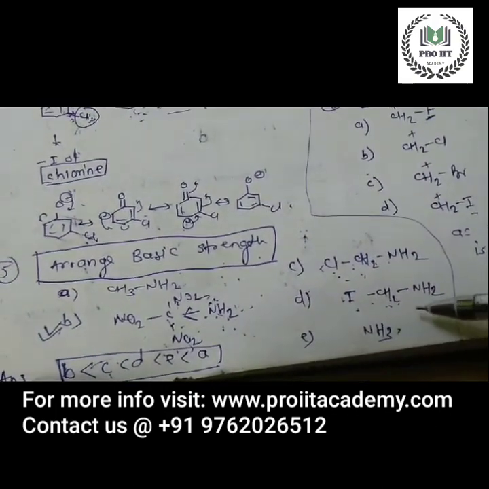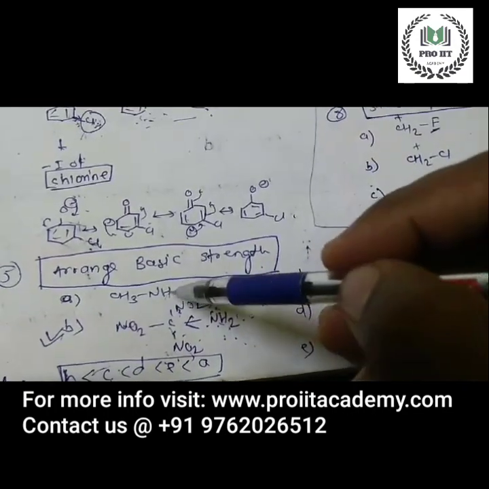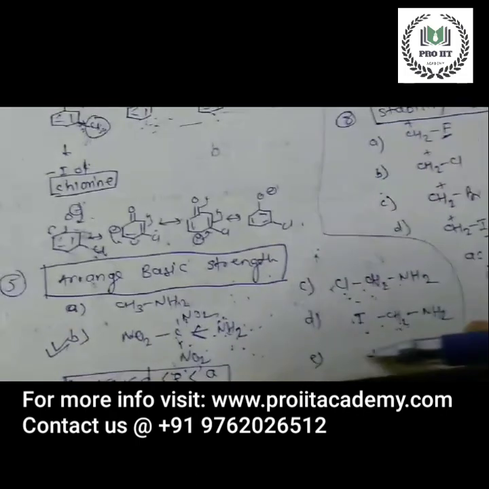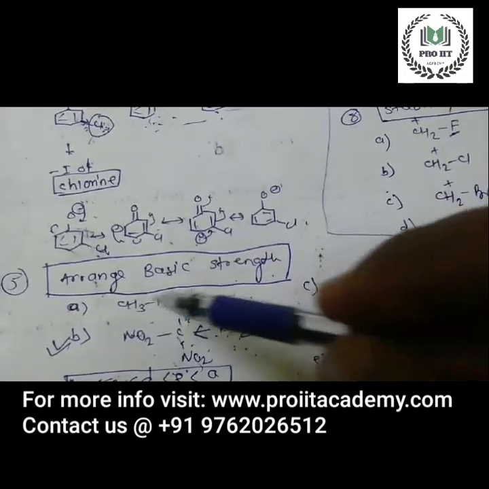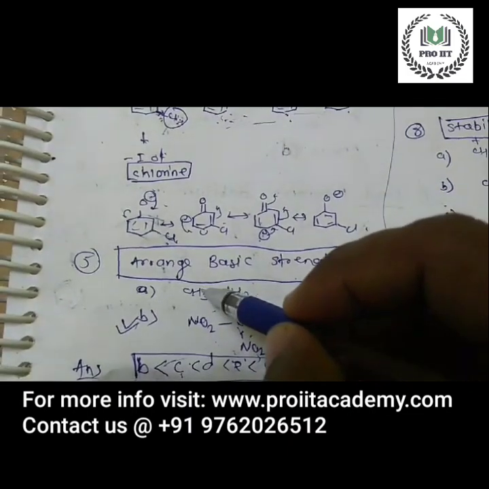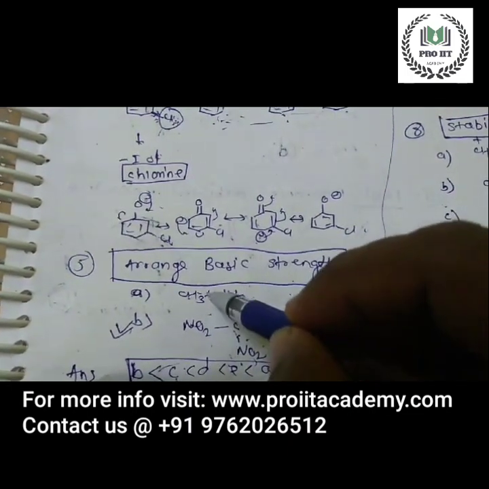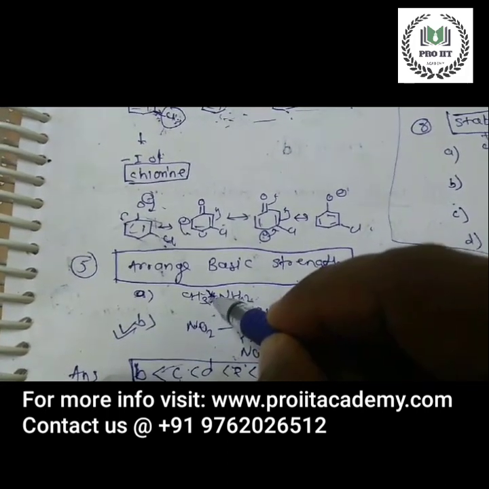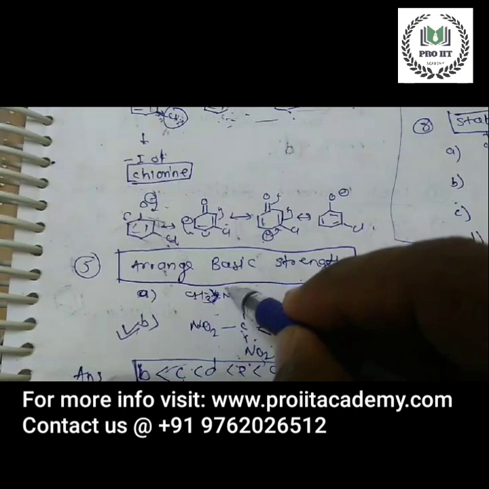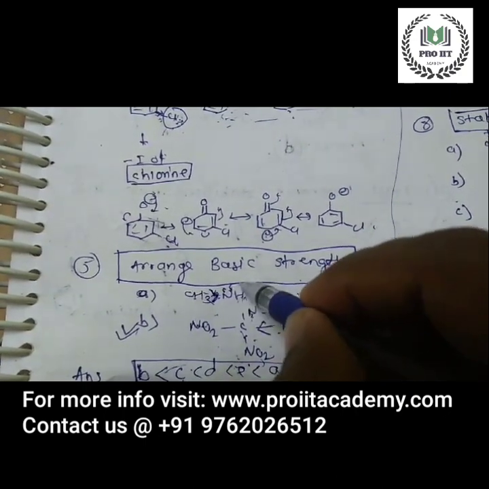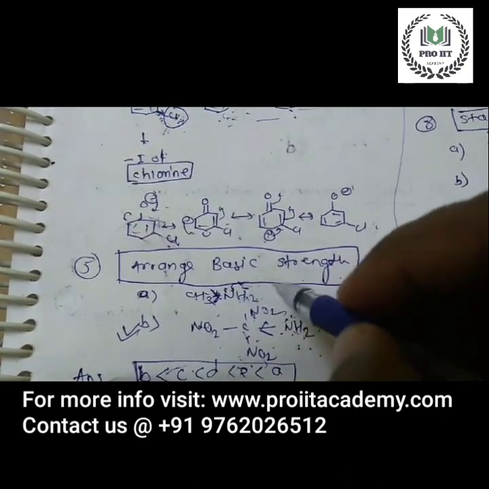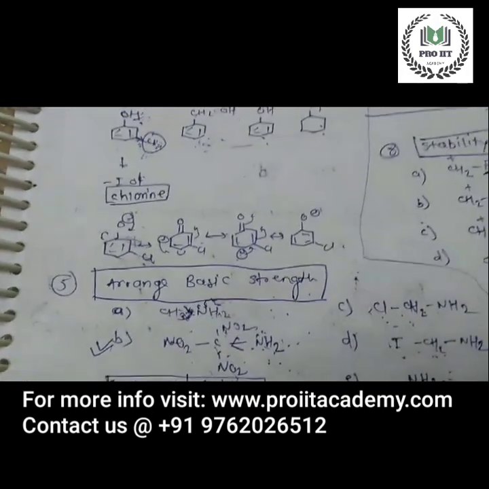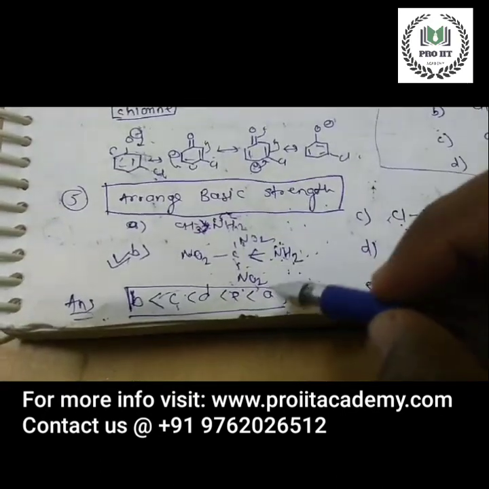Now here in E and A, E is ammonia and A is methylamine. Just one hydrogen atom is replaced by a methyl group. What does this methyl group do? This methyl group can easily donate electrons. It is an electron donating group, so it can donate electrons towards the nitrogen atom. Since the nitrogen atom can easily give its electron pair to another species, this is more basic than ammonia. So option A is the answer.